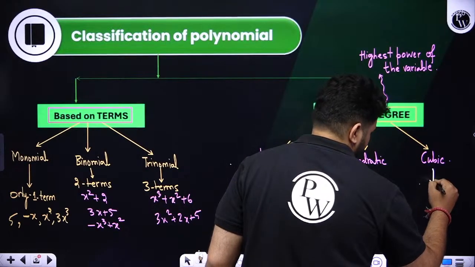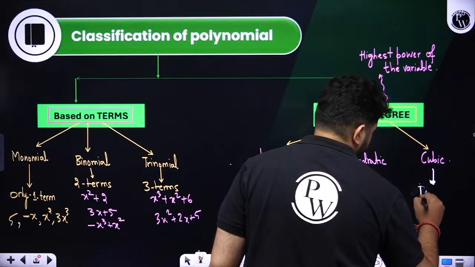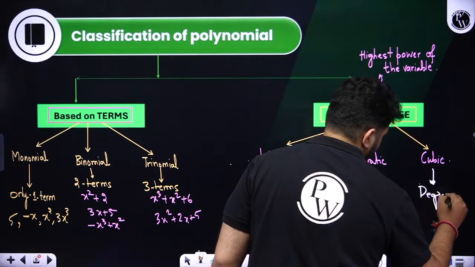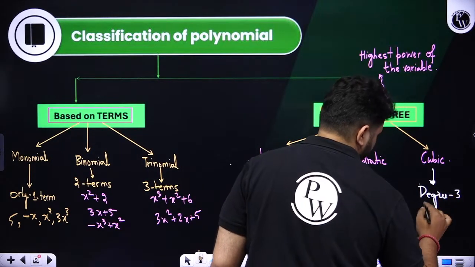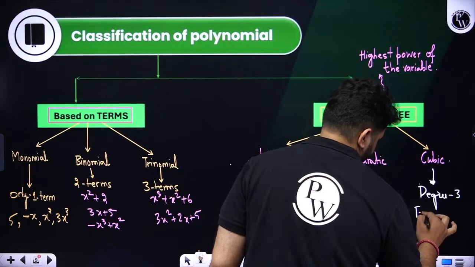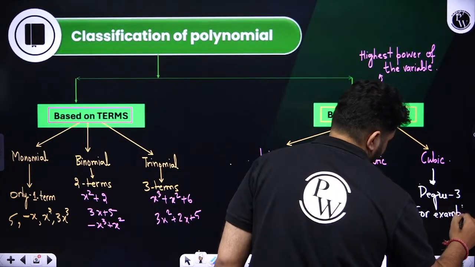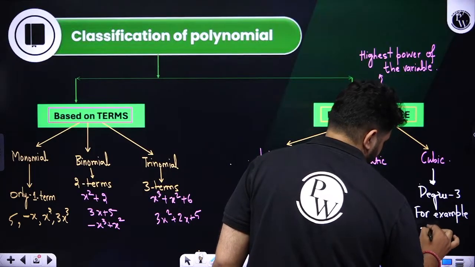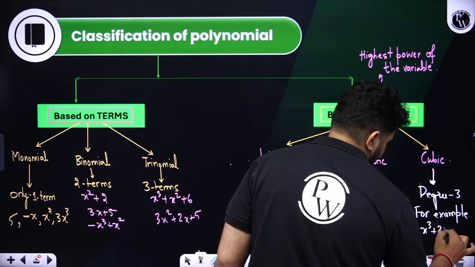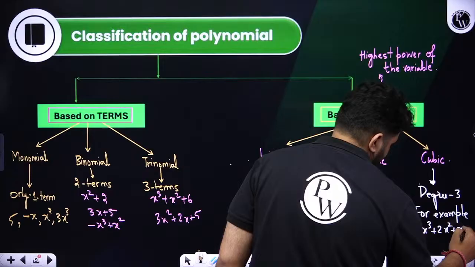in a cubic equation the degree will be nothing but what? Degree is 3. Clear? So for example, we can think about x cube plus 2x square plus x plus 1.